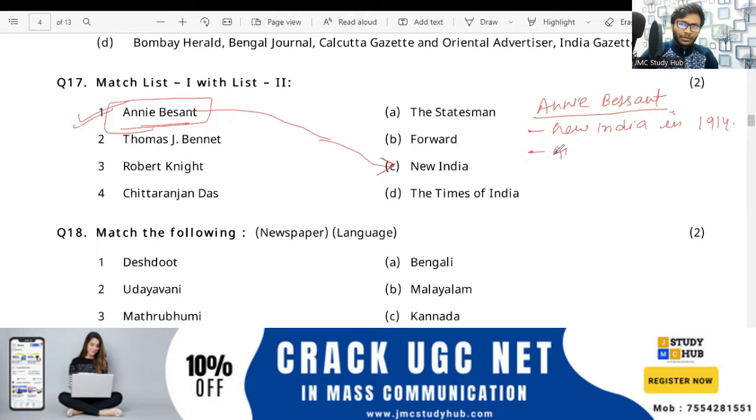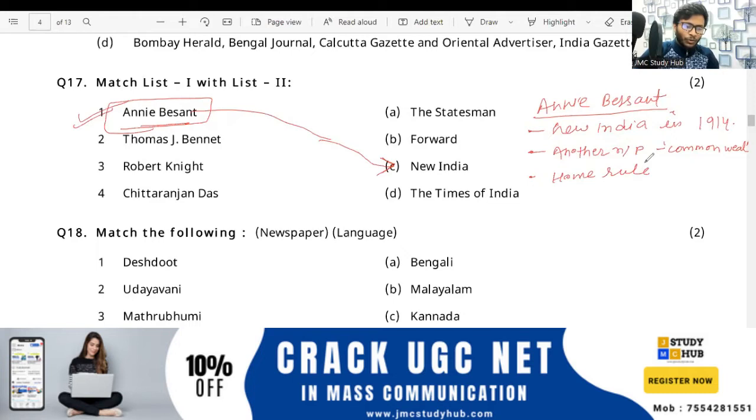Another newspaper is Commonweal. Okay, Commonweal. Please note it down. We are talking about Annie Besant. Another thing: she was a powerful mouthpiece for 15 years advocating home rule, right?